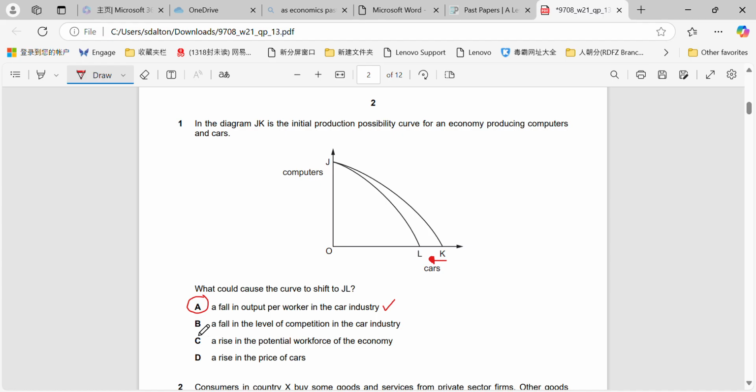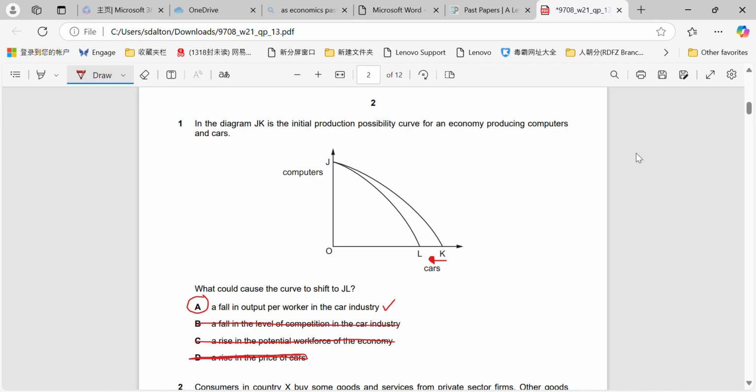Fall in the competition in the car industry wouldn't explain it. This is an economy producing computers and cars. Fall in competition in the car industry only, we might expect either no change or maybe a shift in the other direction. Rise in the potential workforce of the economy would shift the PPC for both outwards. And rise in the price of cars, the price of products is not reflected in the PPC.